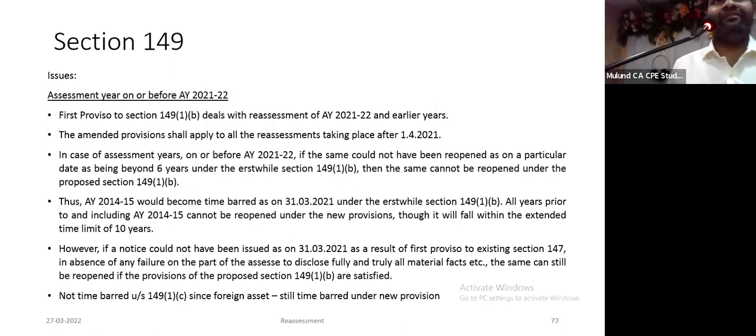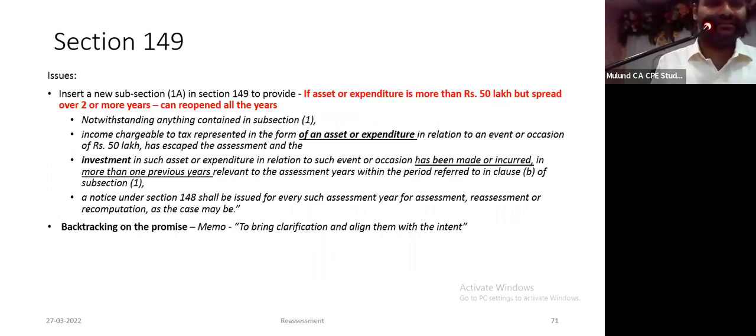The biggest misconception which everybody has is now they can reopen up to 10 years. Say AY 11-12, 12-13, 13-14, 14-15, which have become time barred under the old law. 6 years have expired. Can now be reopened under 148 new provision because now the time limit is 10 years? The answer is no. Time limit for all assessment years up to AY 21-22 for reopening is still 6 years.